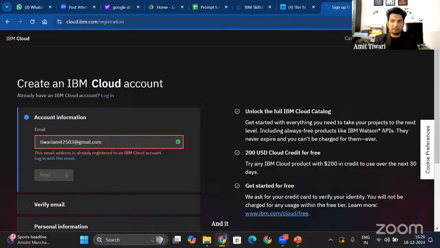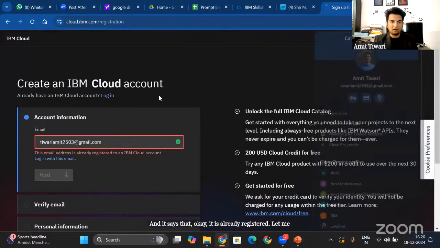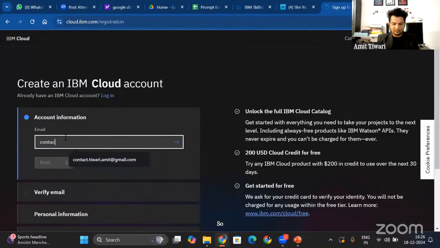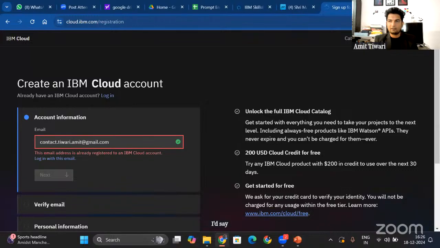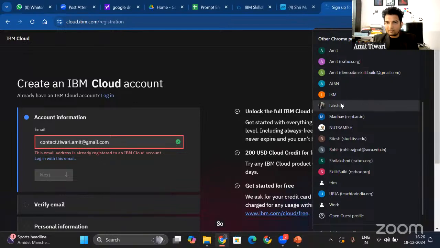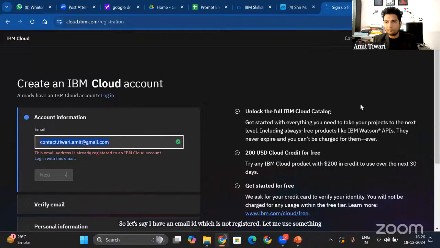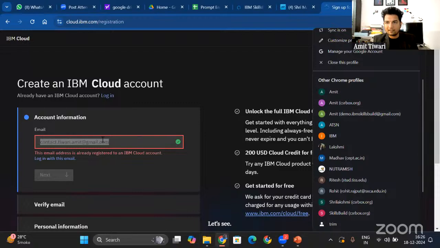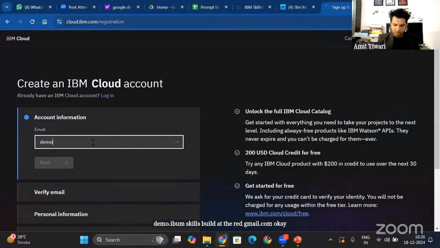And it says that, okay, it is already registered. Let me register something which is not yet registered. So I think I have this email ID, contact.tiwari.summit@gmail.com. All right, this is also personal. So let's say I have an email ID which is not registered. Let me use something, let's say demo.ibmskillsbuild@gmail.com. So you register with your personal ID.